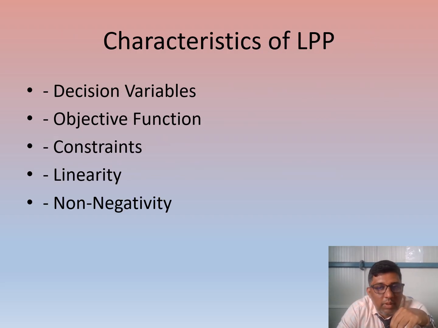I already took one example previously and explained what it should contain. To call this an LPP, it should consist of decision variables, an objective function and constraints, the equations should be linear, and it should have non-negativity conditions. Then only we'll call this an LPP. These are the basic properties of LPP.